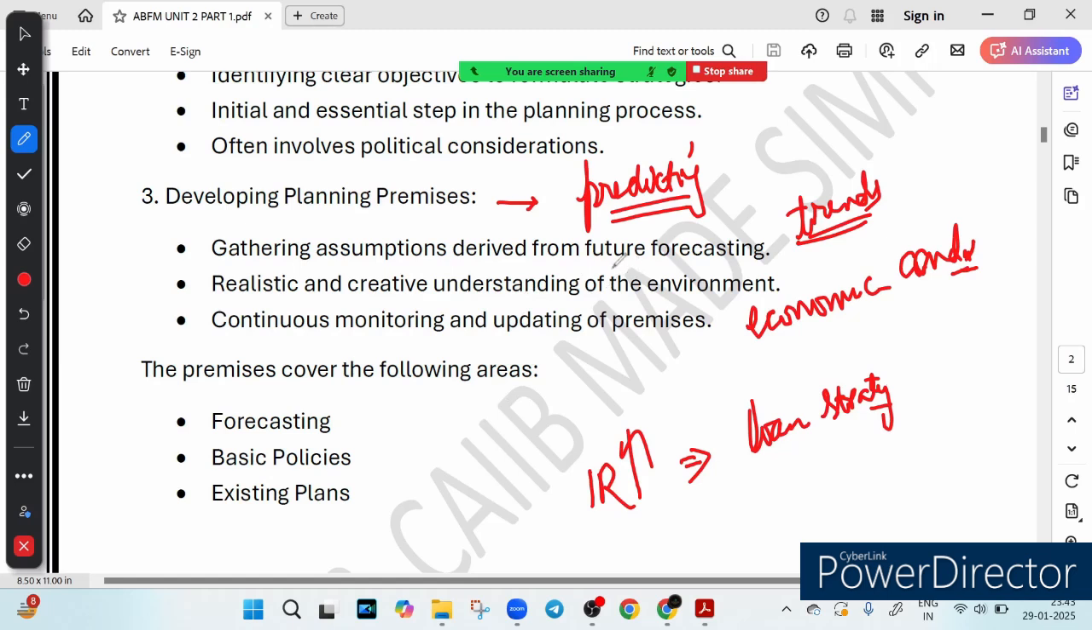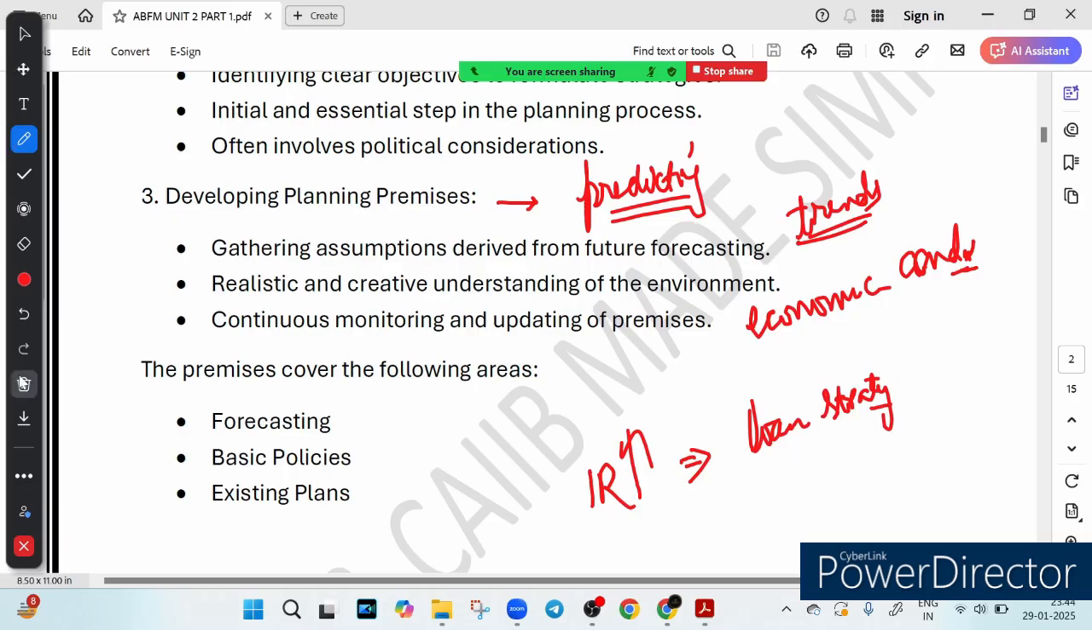So I hope it is clear, the three things which I have just talked about. The first thing is the opportunity analysis, which means spot the right chance. Second thing is setting clear objective, which is the foundation of planning. And the third thing is planning premises, which means predicting the future, right? So I hope this makes your concept clear.